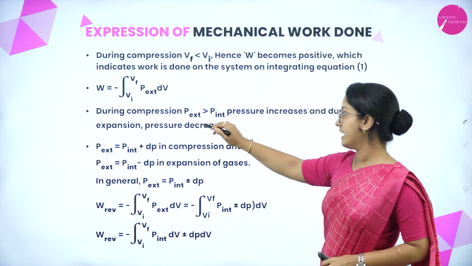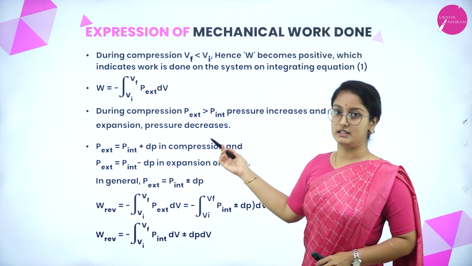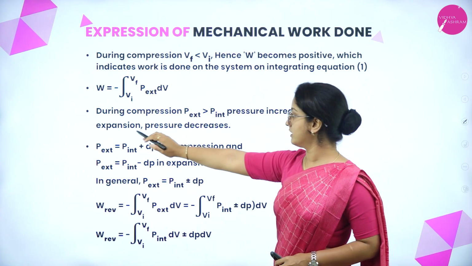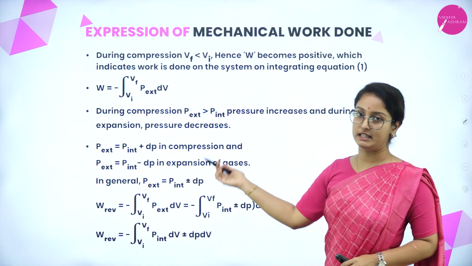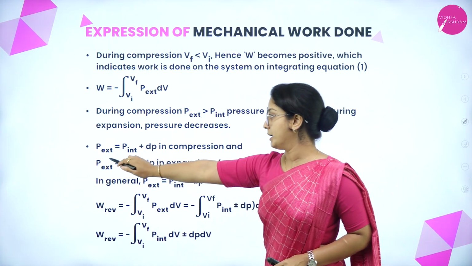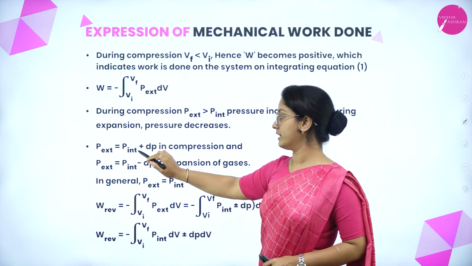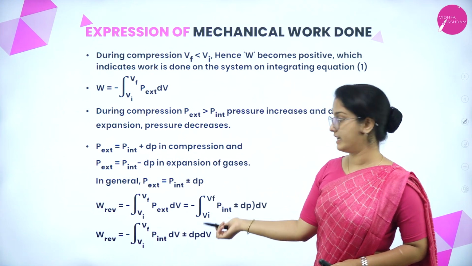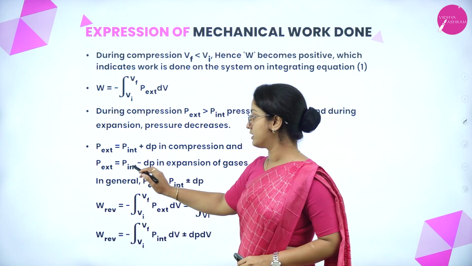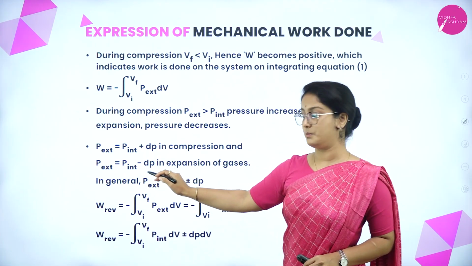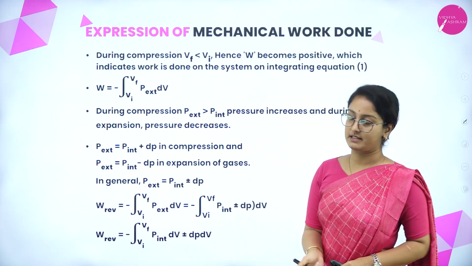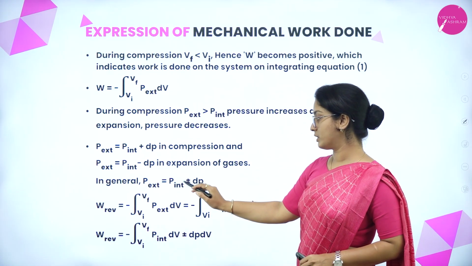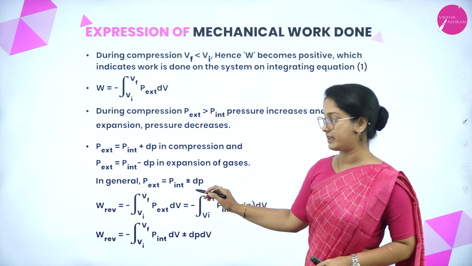During compression, external pressure will be greater than the internal pressure. So pressure increases, and during expansion pressure decreases. Therefore, external pressure is equal to internal pressure plus dP in compression, and external pressure is equal to internal pressure minus dP in expansion of gases. In general, external pressure is equal to internal pressure plus or minus dP.